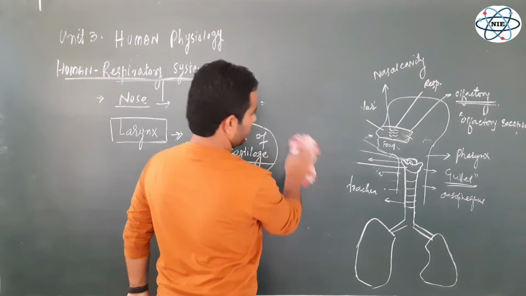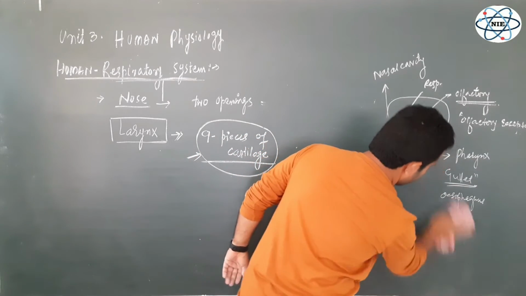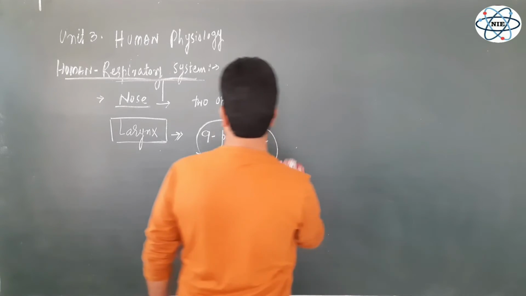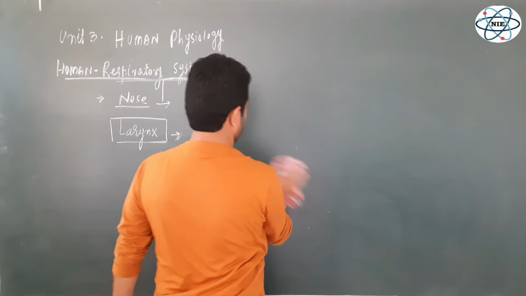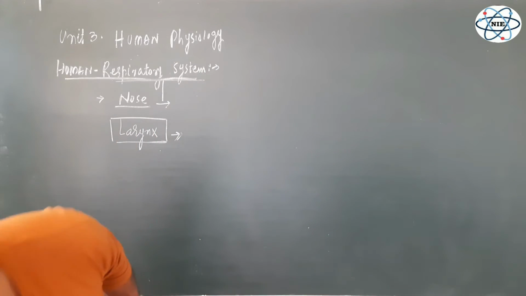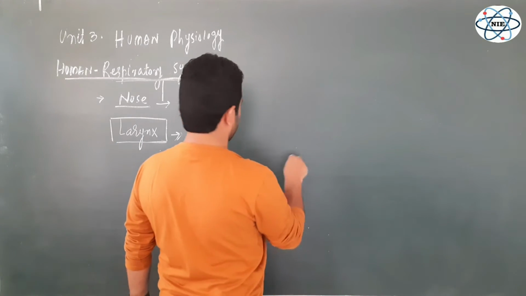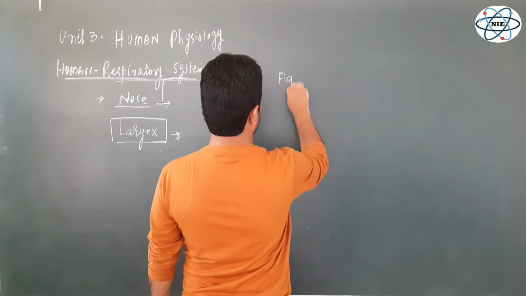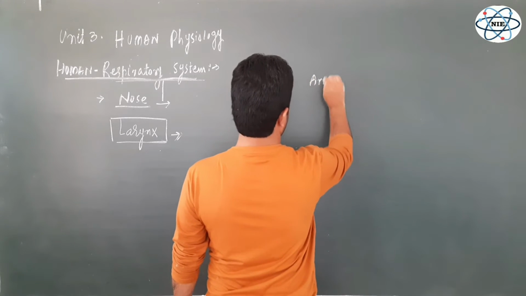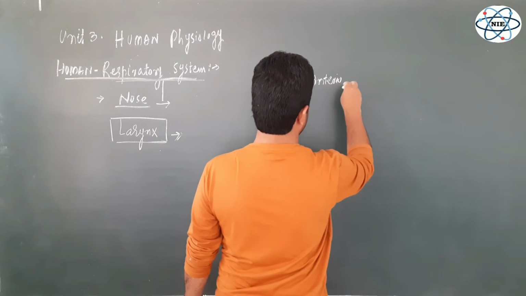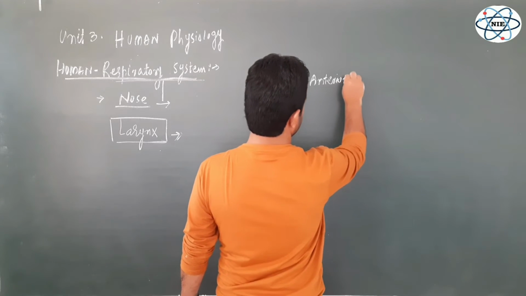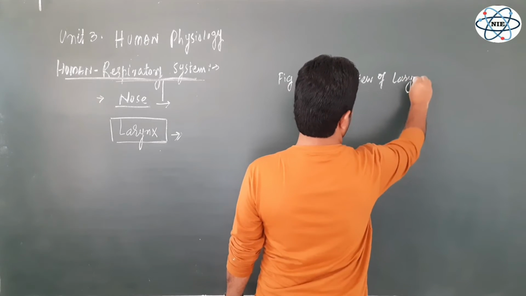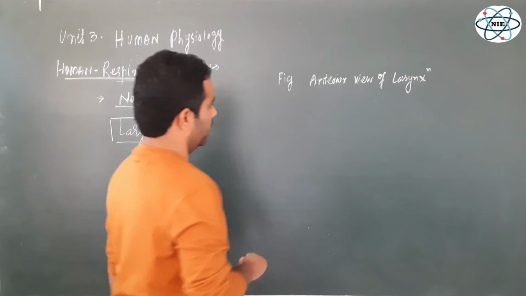So guys, let me write here first, this is the anterior view of larynx. In this figure, I will show some structures which are present on the anterior side of larynx.